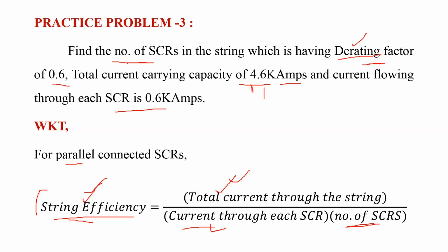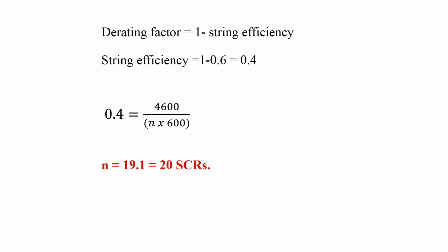After finding the string efficiency, just substitute in this formula. I think everyone knows the relation between derating factor and string efficiency. That is, derating factor is equal to 1 minus string efficiency. From that, find out the string efficiency. That is, string efficiency is equal to 1 minus derating factor, that is 0.4.